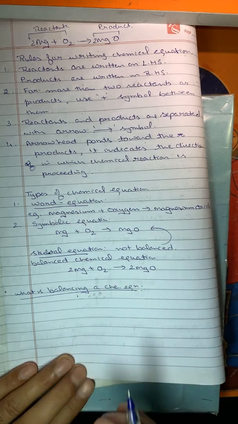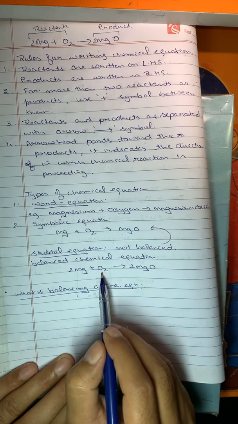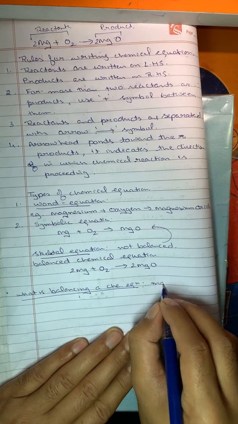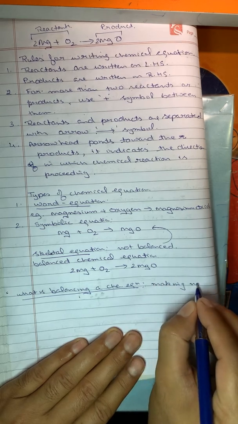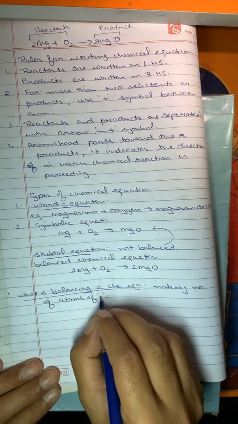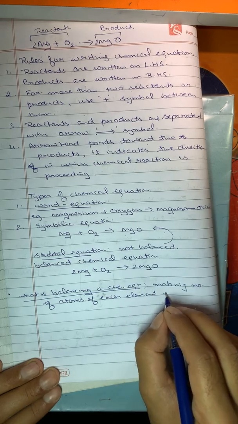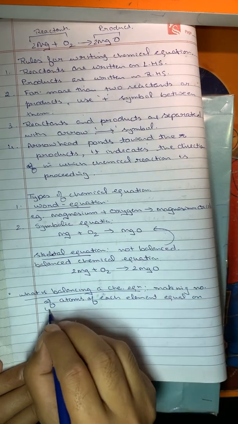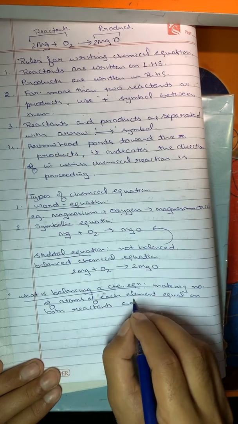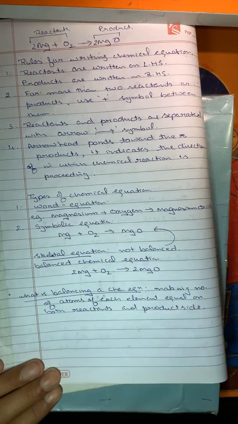So magnesium should be balanced, oxygen should also be balanced. Making the number of atoms of each element equal on both the reactant and product side is known as a balanced chemical equation.